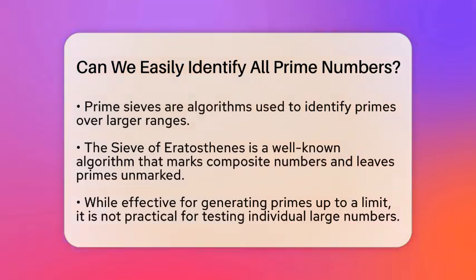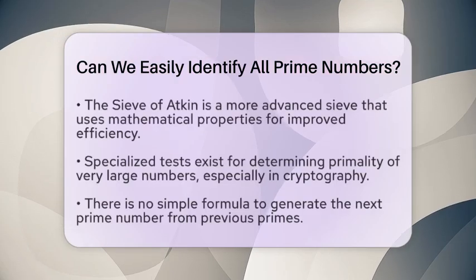For larger ranges or very large numbers, mathematicians and computer scientists use algorithms known as prime sieves. One of the most well-known is the Sieve of Eratosthenes. This algorithm lists all numbers up to a certain limit and marks multiples of each prime as composite. This leaves only the prime numbers unmarked. It is an effective way to generate all primes up to a specific size, but it is not practical for testing individual large numbers.